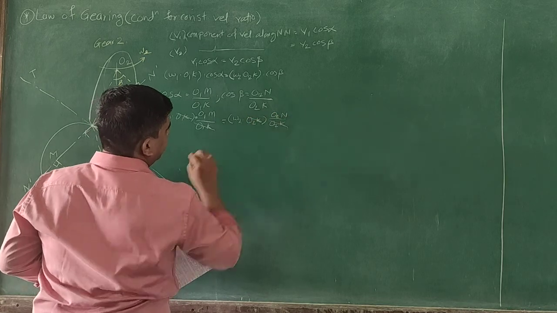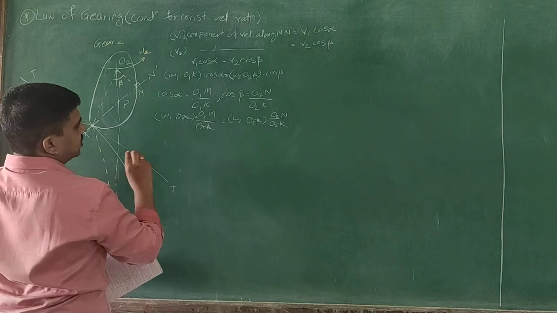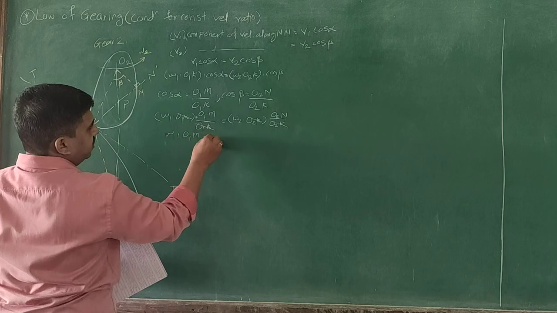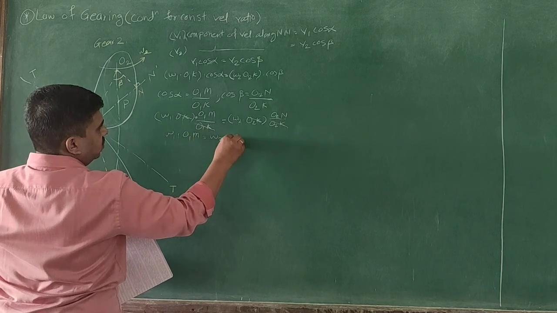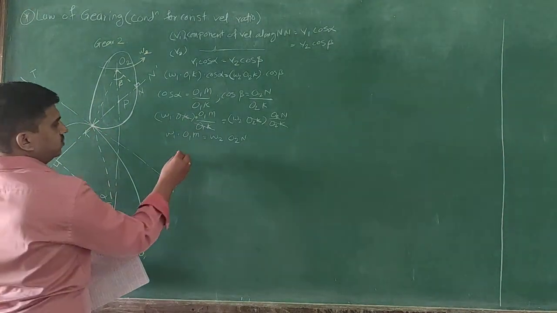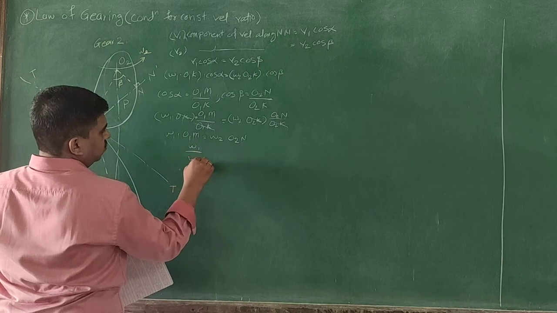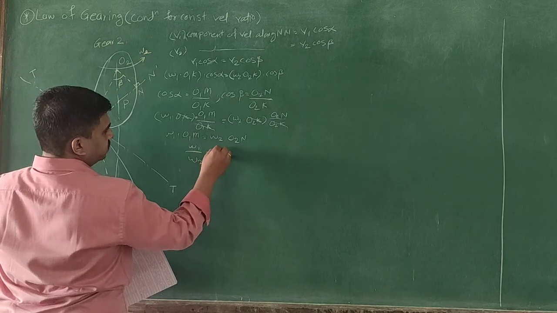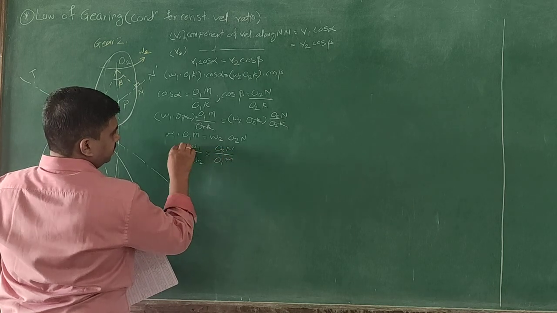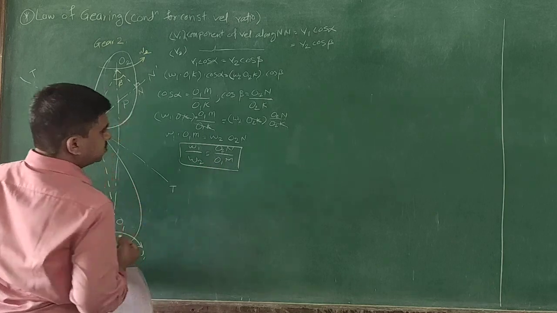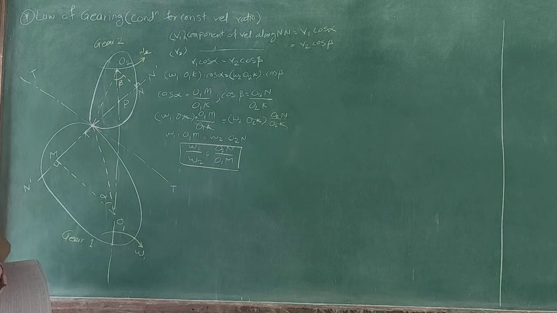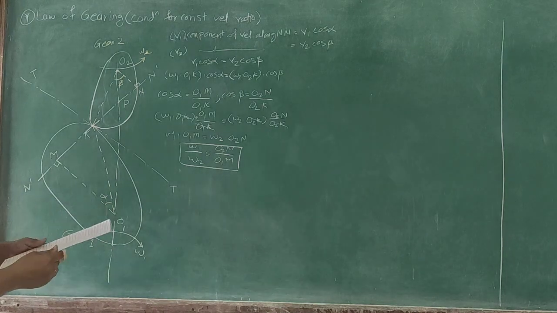So this O2k will get cancelled. What remains is omega 1 into O1n equal to omega 2 into O2n. So omega 1 upon omega 2 will be equal to O2n upon O1m. So omega 1 upon omega 2 will be O2n upon O1m.